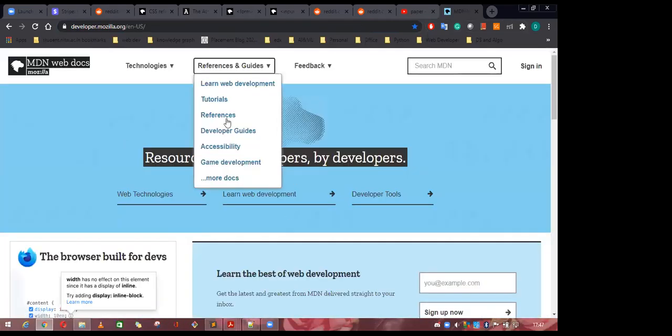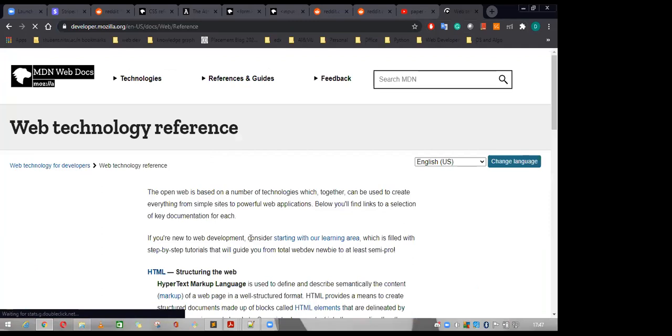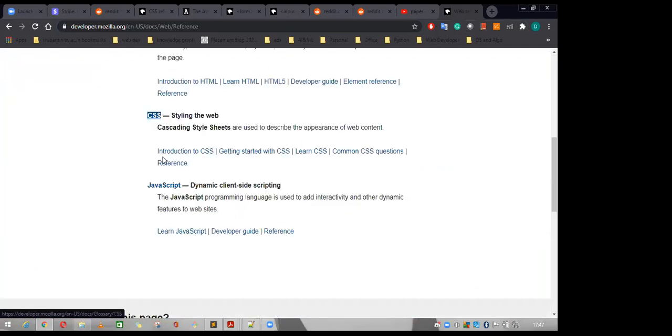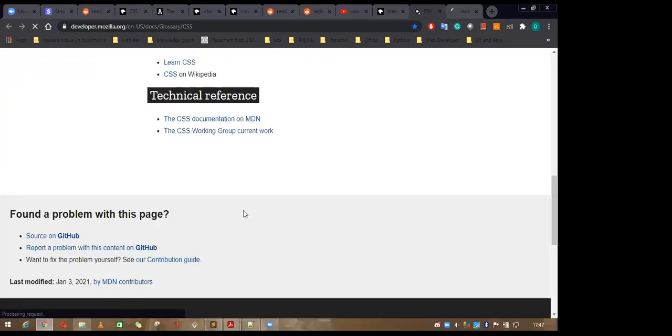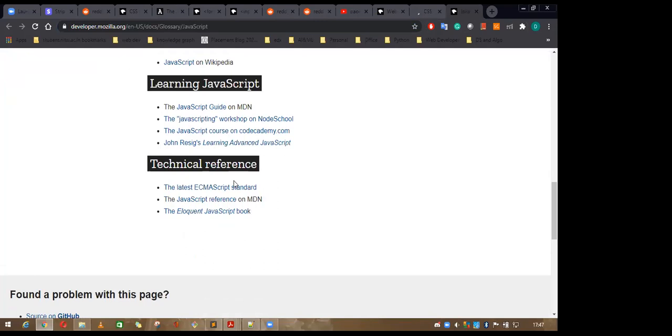Go to the reference one, and go to CSS, and this one is the JavaScript. Come to the CSS part. Yeah, there's all the documentation of CSS, and the JavaScript documentation.